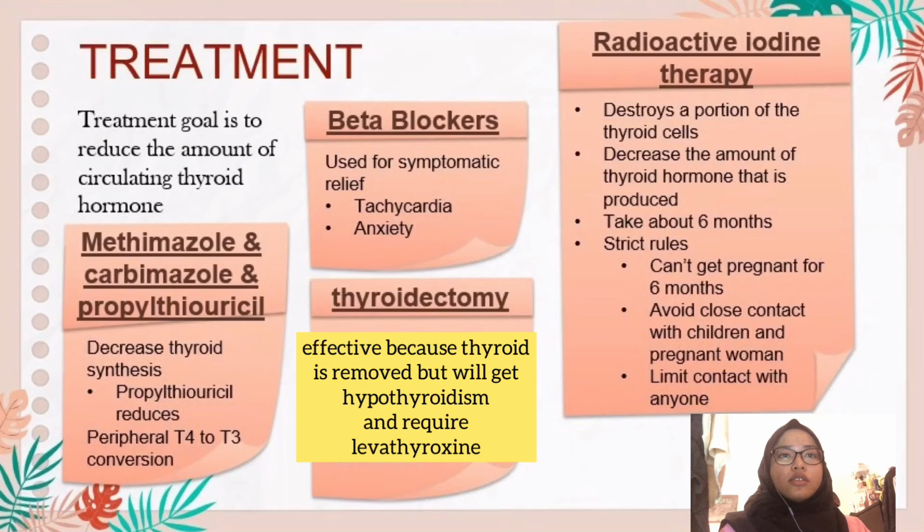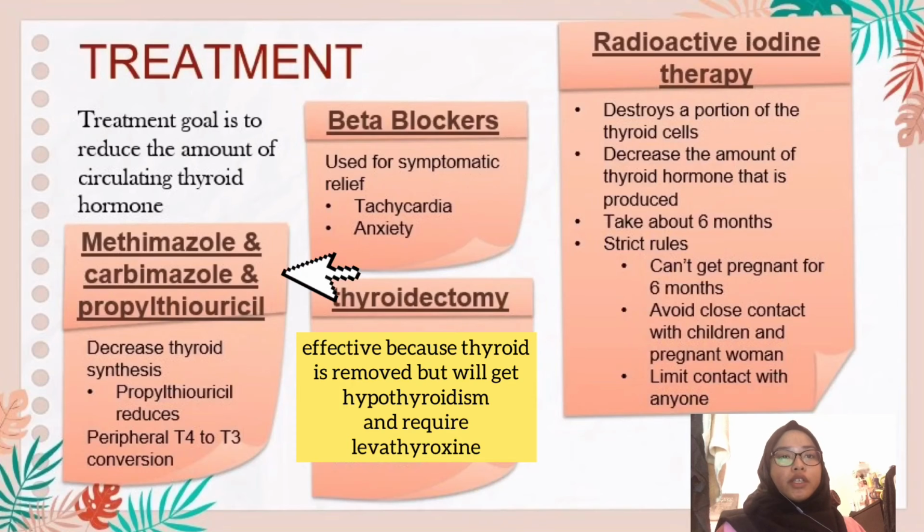Now I'm going to talk about the treatment for Graves' disease. So the treatment goal is to reduce the amount of circulating thyroid hormone. So firstly, we're going to use anti-thyroid drugs, which are methimazole, carbimazole, propylthiouracil. So these anti-thyroid drugs will decrease thyroid hormone synthesis. Here, carbimazole is usually successful in treating patients with Graves' disease and leaves them with normal thyroid function.